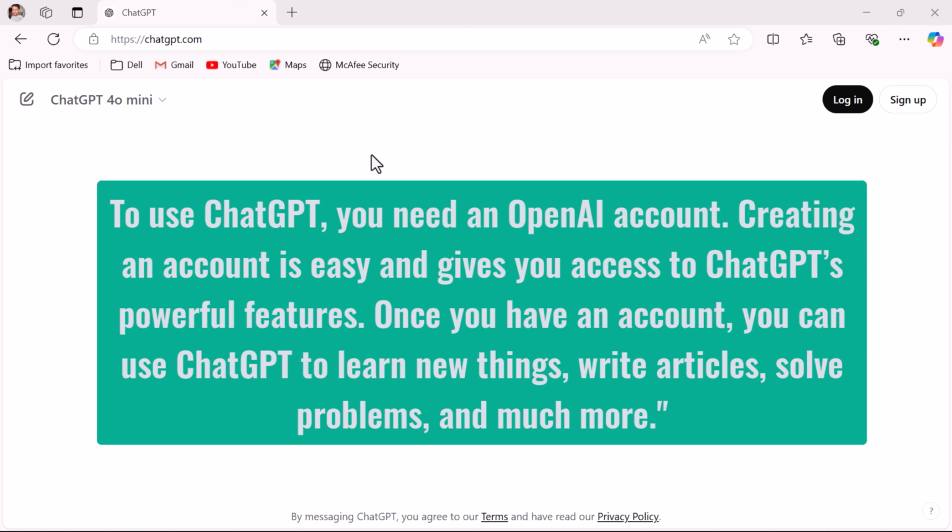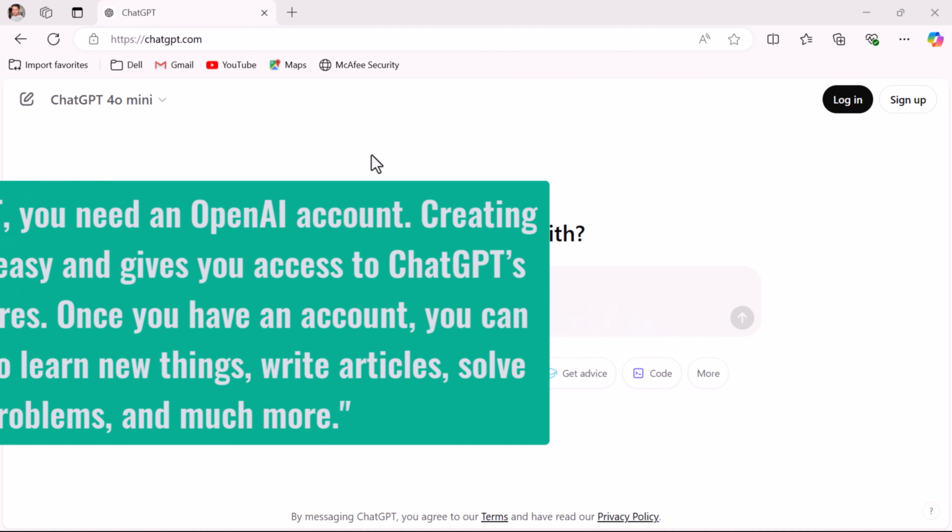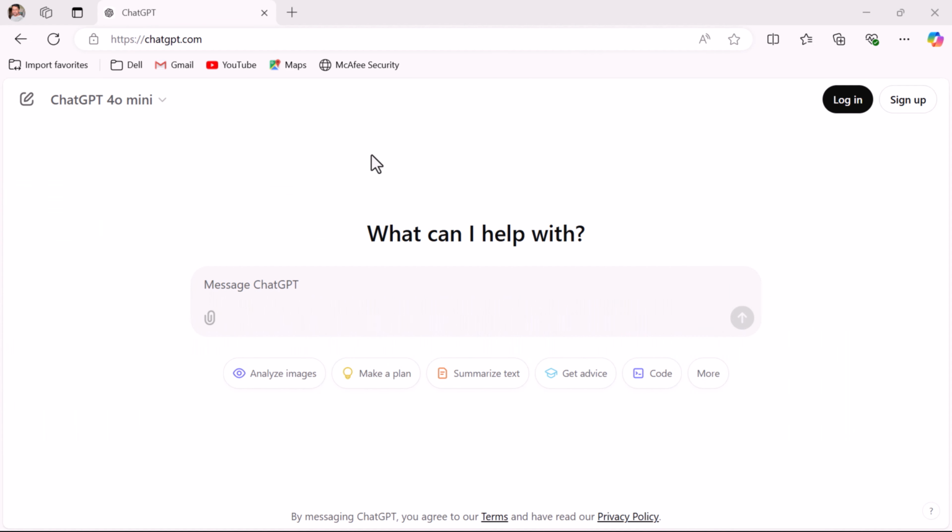Once you have an account, you can use ChatGPT to learn new things, write articles, solve problems, and much more. One more important point here is that you can also use ChatGPT without creating an account. But if you create an account, then you will get access to a lot of free features. Next, let us see how to create an OpenAI account.